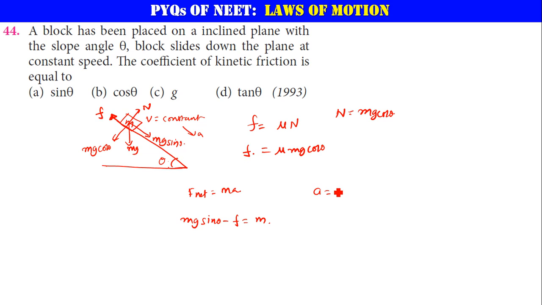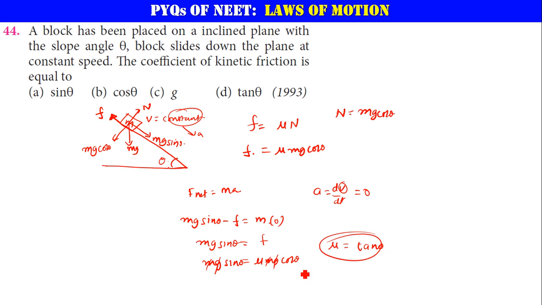Acceleration is equal to rate of change of velocity. If velocity itself is a constant, then acceleration will be 0, since the differentiation of a constant is 0. So mg sin theta should be balancing your f. What is f here? Mu mg cos theta. This g and that g get cancelled, and this m and that m get cancelled. Now mu is equal to sin theta by cos theta, which is equal to tan theta. Which option is correct?